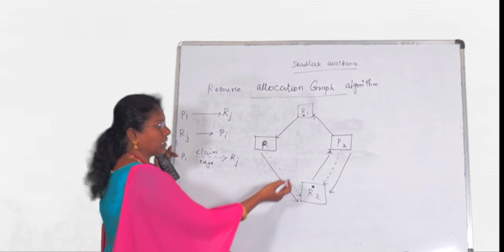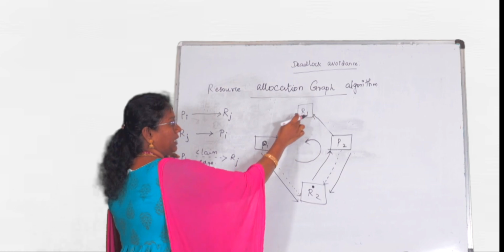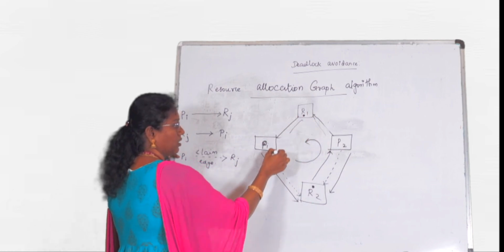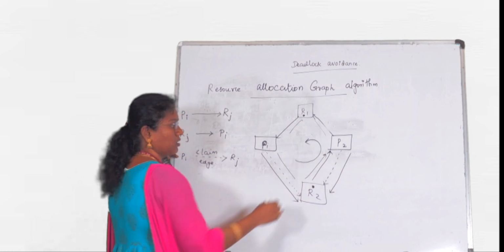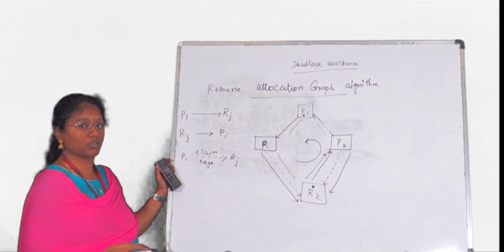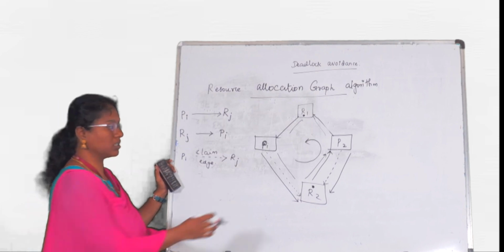What happens here? A cycle has occurred. See, a cycle has occurred. This one, this one, this one, this one. So if this kind of situation should not arise, what should the operating system do?